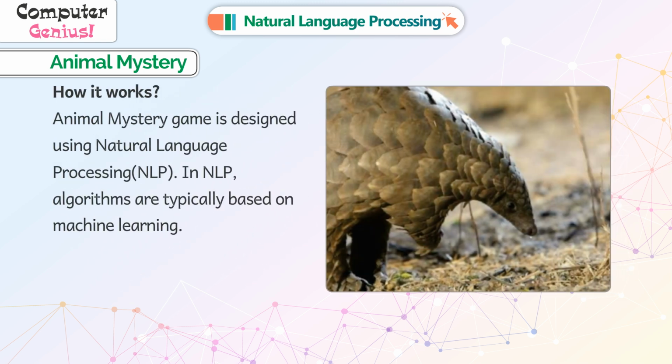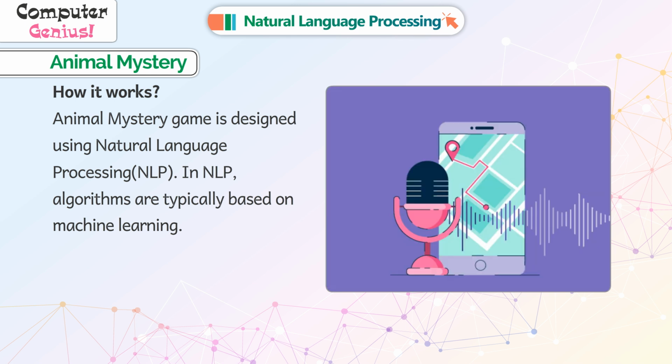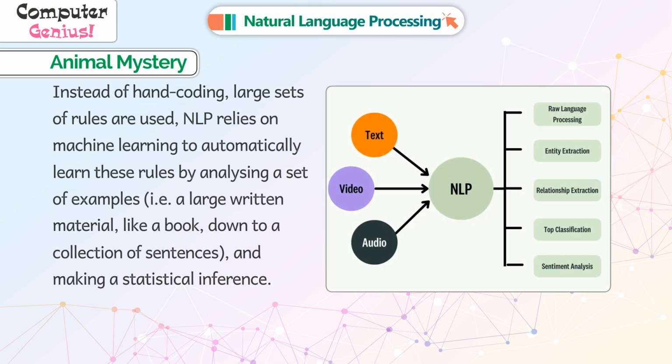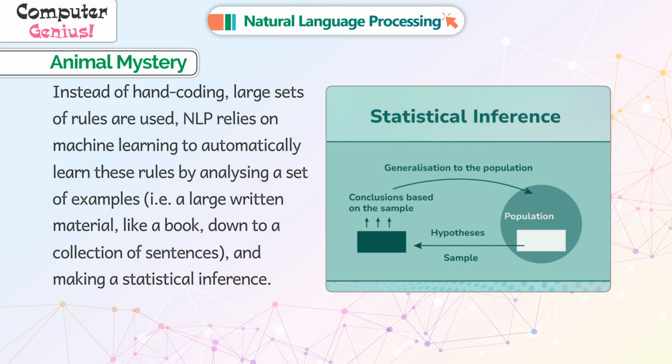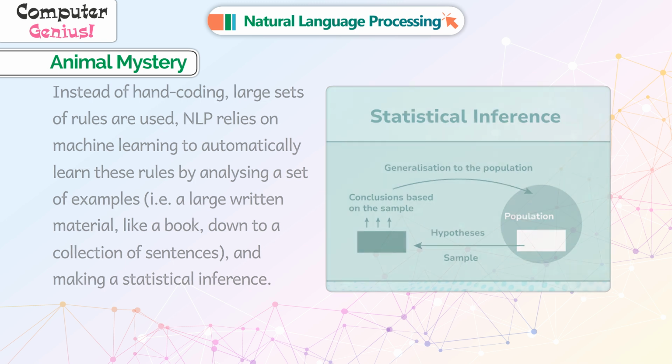https://www.gamesToLearnEnglish.com/animal-mystery/. How it works. The Animal Mystery game is designed using natural language processing, NLP. In NLP, algorithms are typically based on machine learning. Instead of hand coding large sets of rules, NLP relies on machine learning to automatically learn these rules by analyzing a set of examples. That is, a large written material like a book down to a collection of sentences, and making a statistical inference.